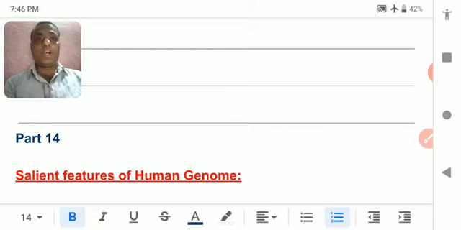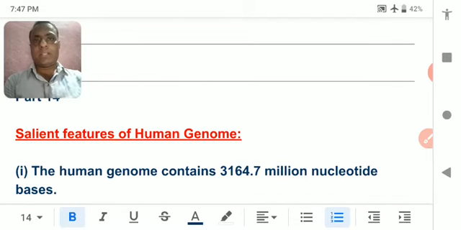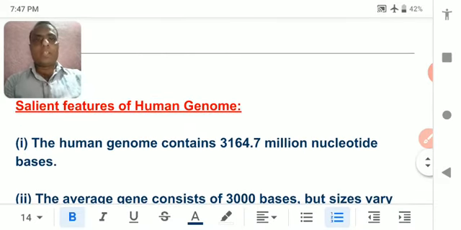It is part number 14 of chapter number 6, that is molecular basis of inheritance. In today's class, we are going to study the salient features of human genome. In the last two classes, we studied different aspects of the human genome project. The Human Genome Project was set up and its methodology has been studied by us. Now we are going to study the salient features and the importance of the human genome project. Let's study. So the human genome project,